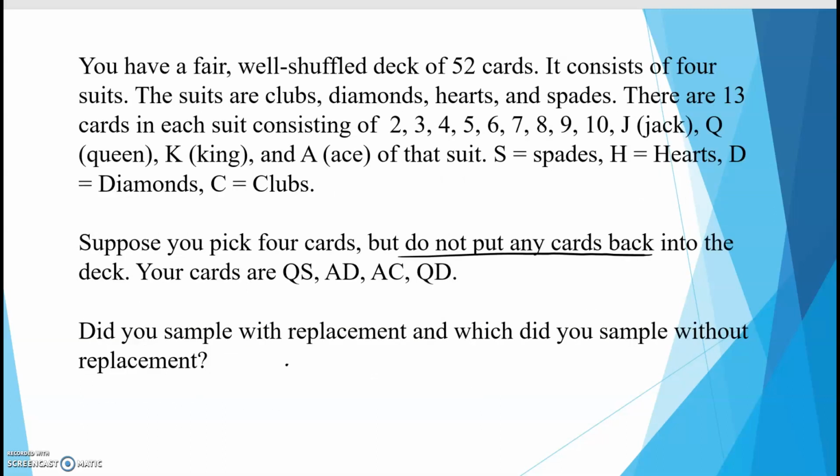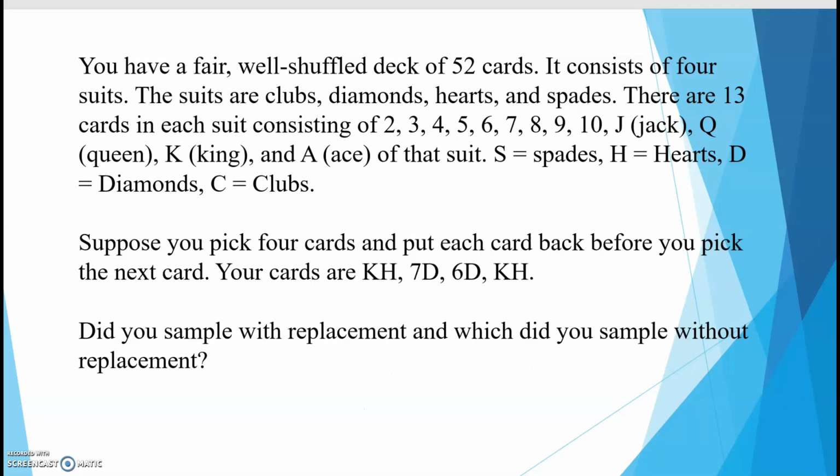Now this says you're going to pick 4 cards, but you do not put any of the cards back. So that is saying without replacement, which is really just saying dependent. Because what you're doing is you start out with 52 cards, and then you take one of them out and you don't put it back in. So you went from 52 cards to 51 cards. So the probability of that second draw is going to be something over 51 and not 52.